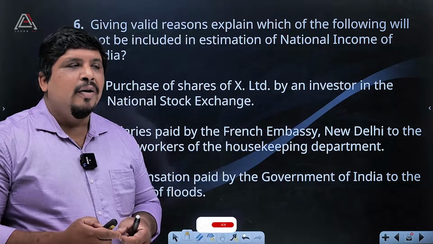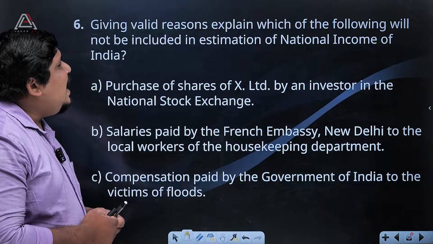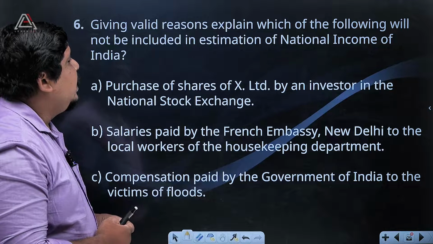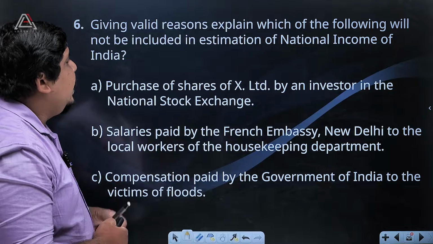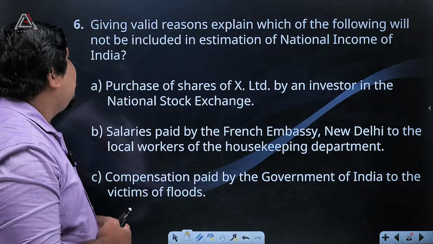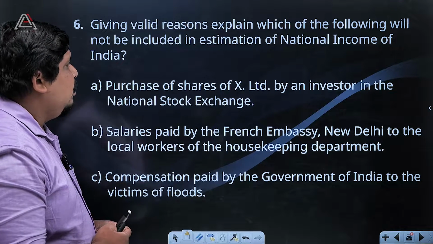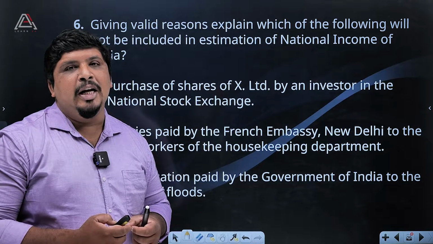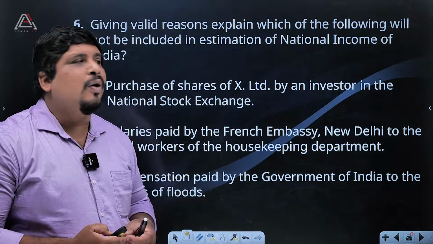First of all, we have the 6th question: giving valid reasons, explain which of the following will not be included in the estimation of national income of India. Again, I will read: giving valid reasons, explain which of the following will not be included in the estimation of national income of India. We are aware of national income accounting. So what are the things excluded from the calculation of national income?